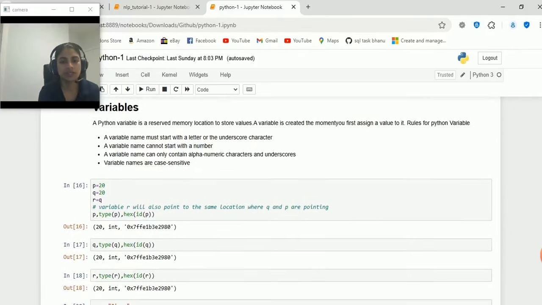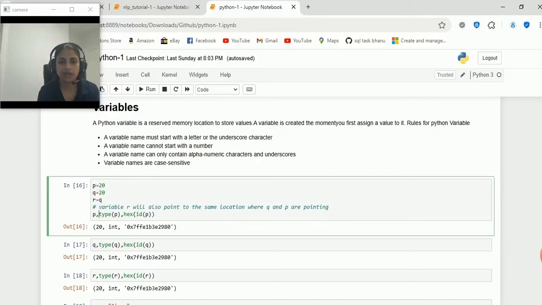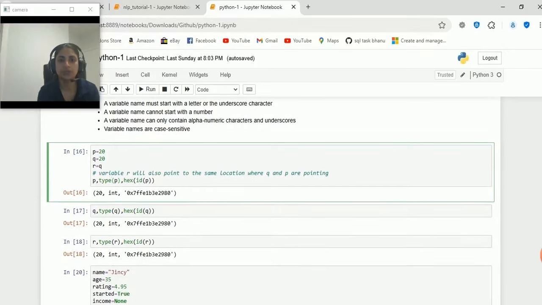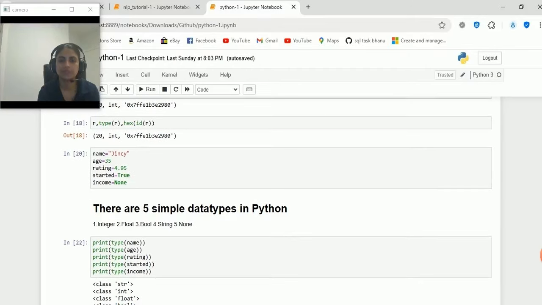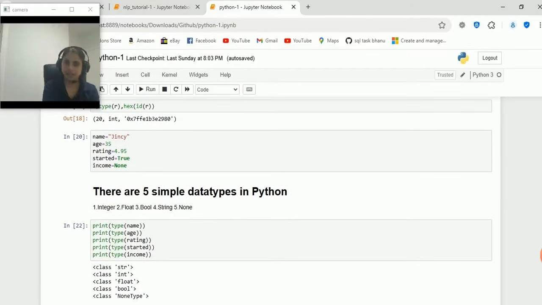So here I have given three variables P, Q and R. Each I have given some value. P equal to 20, Q equal to 20 and R equal to Q. That means R equal to 20. In order to display the value of P, type of P and the memory location of P, I have given P, type of P, hex of ID of P to get the memory location. Same I have given for Q and R. I hope you guys understood till now.